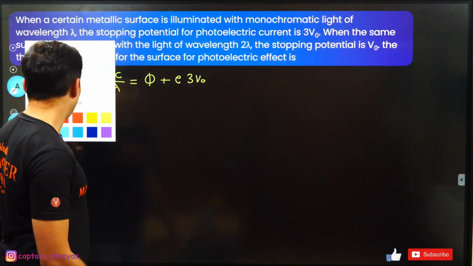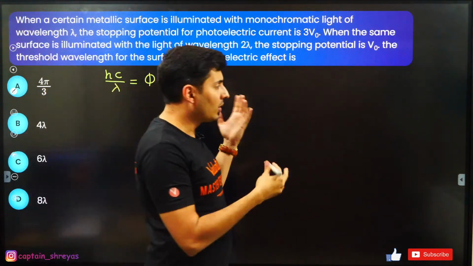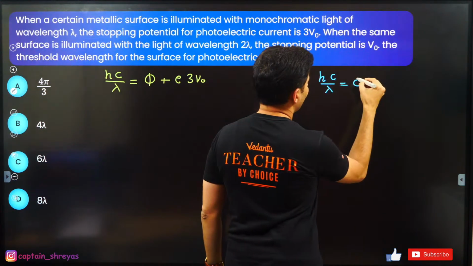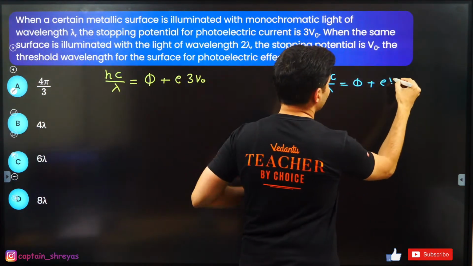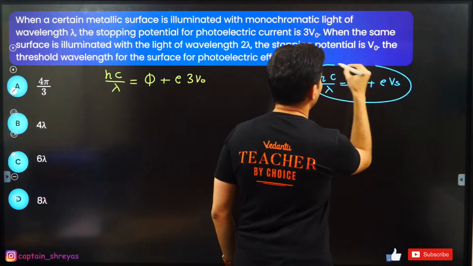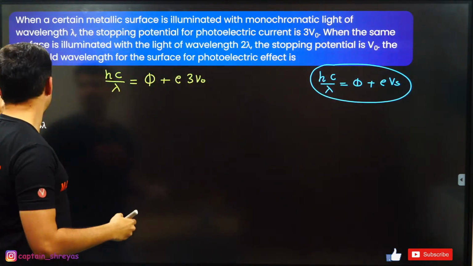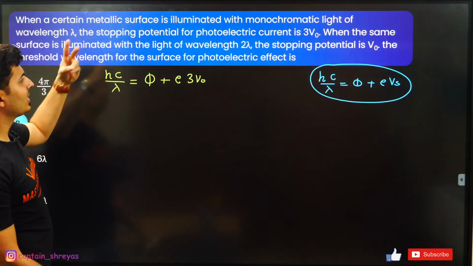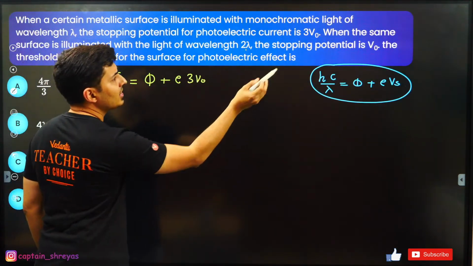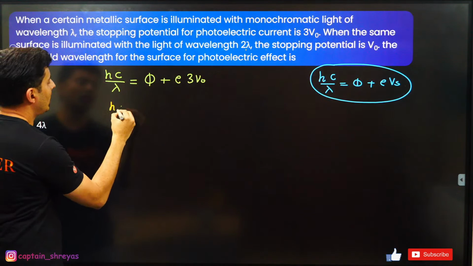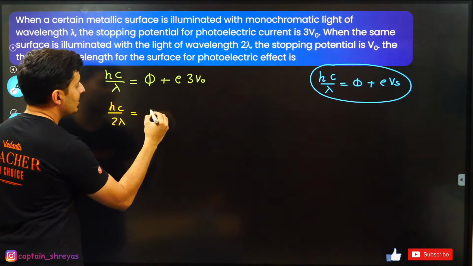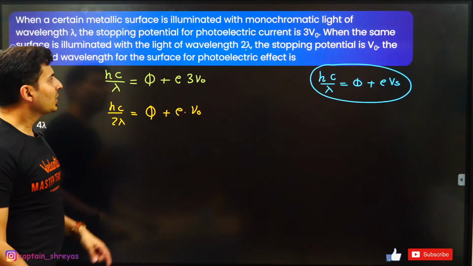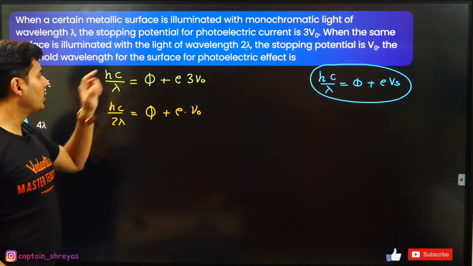I hope you remember where this equation comes from. It is basically hc by lambda equals work function plus eVs. This is your standard equation, and from this I am getting this. The next part is for the second situation. When the wavelength is 2 lambda, the stopping potential is V naught, so hc by 2 lambda is the same work function phi plus e times V naught. Now the question is, what is the threshold wavelength?